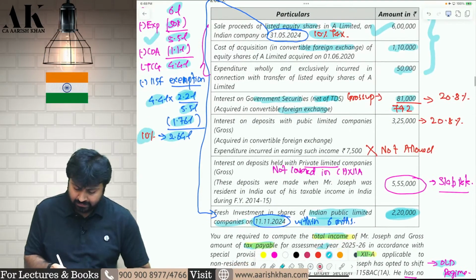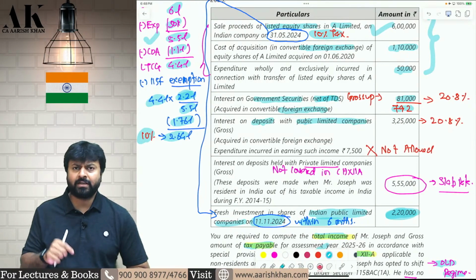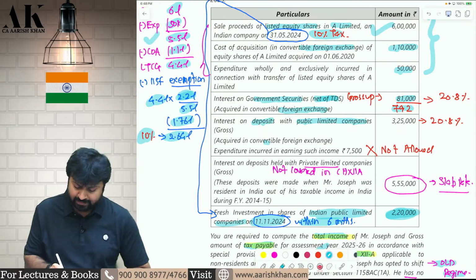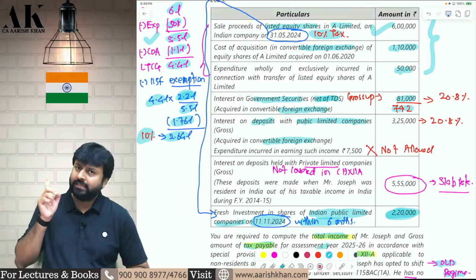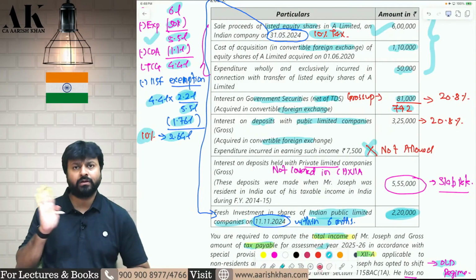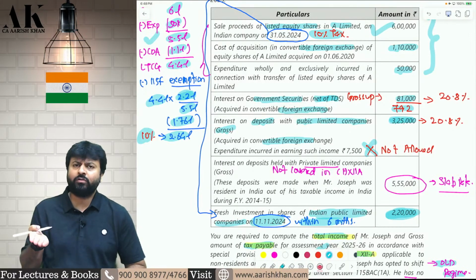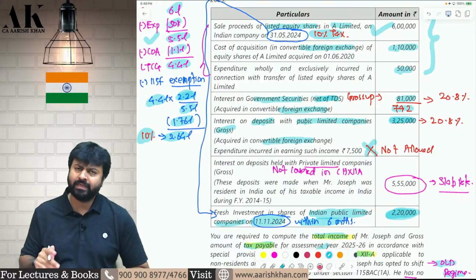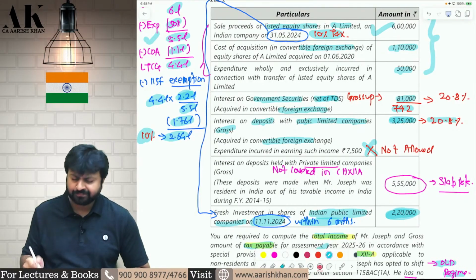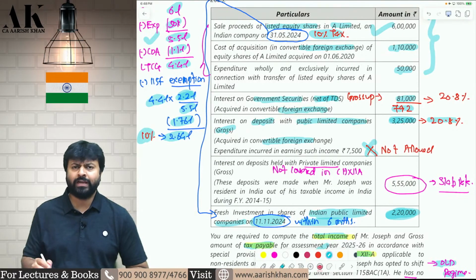Next, interest on deposit with public limited company. Whether the deposits of public limited company covered in Chapter 12A, again covered if purchased in foreign currency. Yes, that is also covered, but expenses will not be allowed. Now, this is directly gross, so I am taking 3,25,000 directly. I need not gross it up. They have directly given it, so I will directly apply 20.8% tax on 3,25,000.